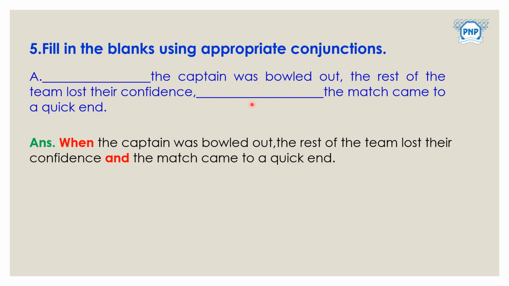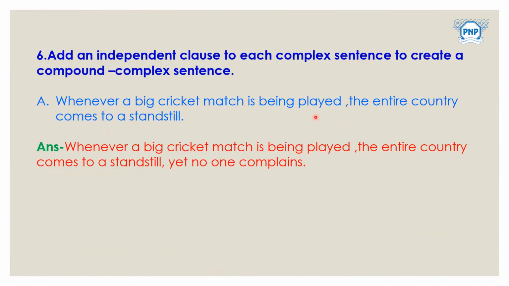I hope you are getting it. Let's take the next one. Add an independent clause to each complex sentence to create a compound complex sentence. Whenever a big cricket match is being played, the entire country comes to a standstill. Here we have to create a compound complex sentence by adding an independent clause to each complex sentence. They have given two complex sentences, like this one. So we have to add an independent clause.